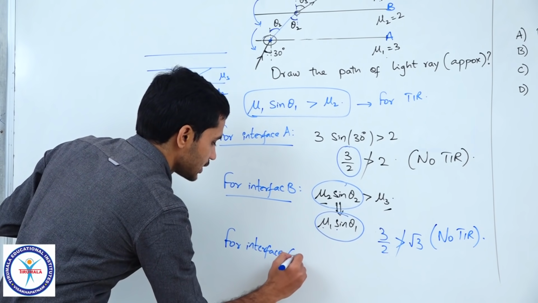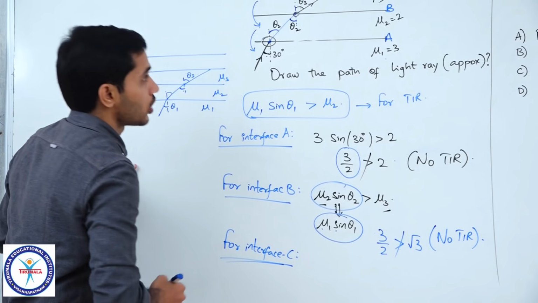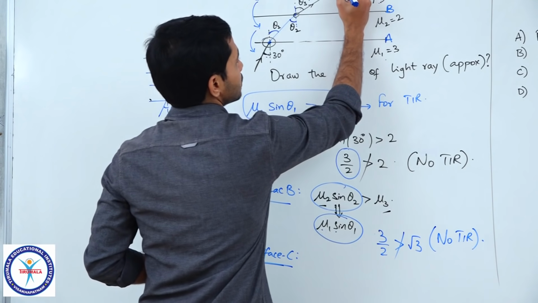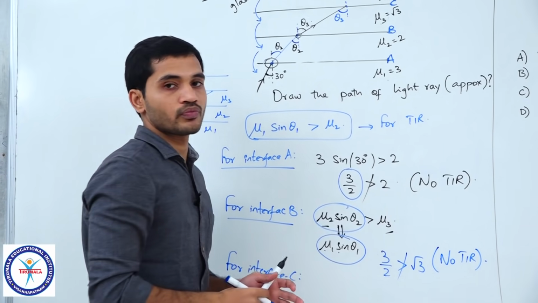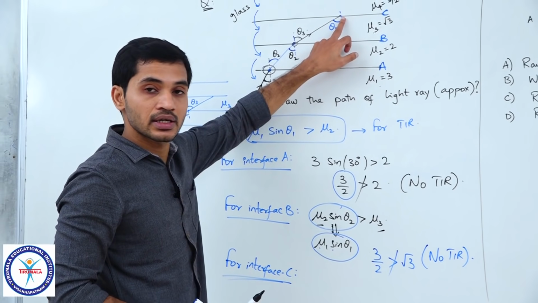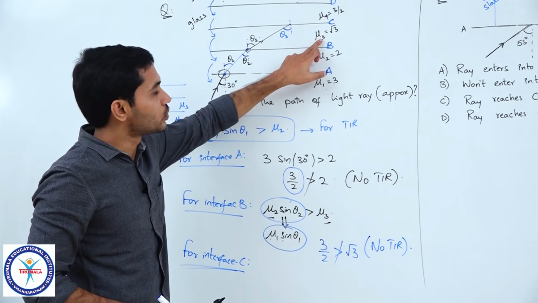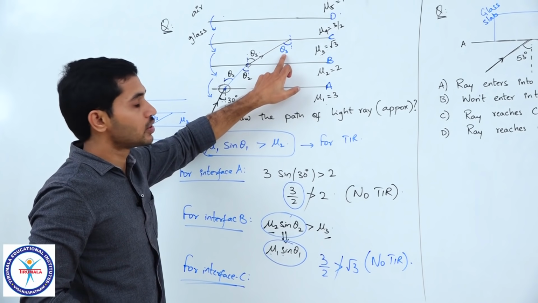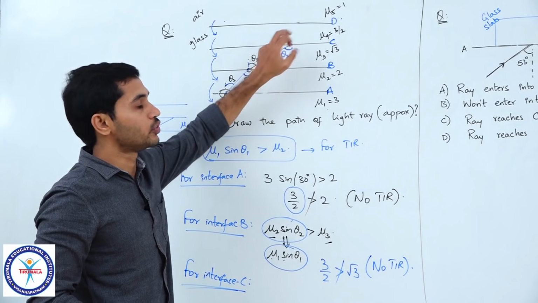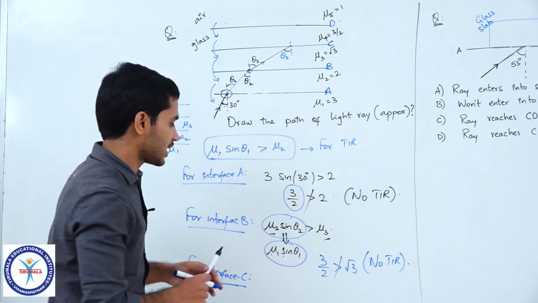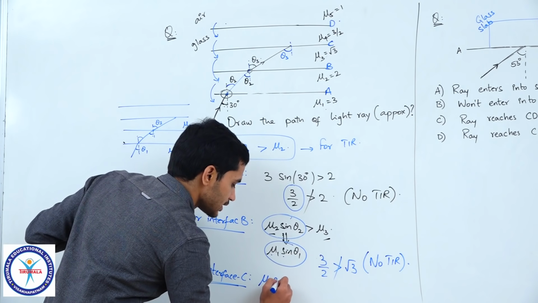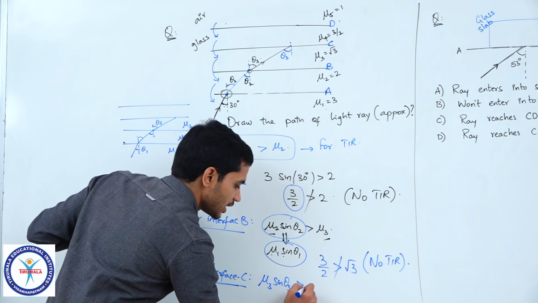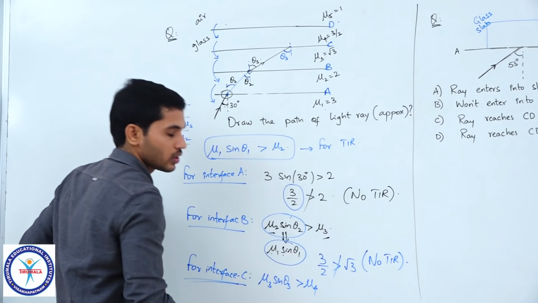Interface C. Okay. So, interface C is here. So, let us call this angle as theta 3. Now, what is the condition for checking TIR here? Mu 3 sin theta 3 should be greater than mu 4. If that condition is satisfied, I will write it down. Mu 3 sin theta 3 should be greater than mu 4.